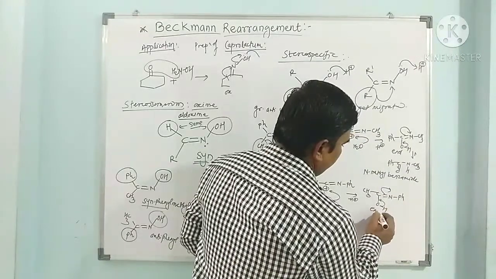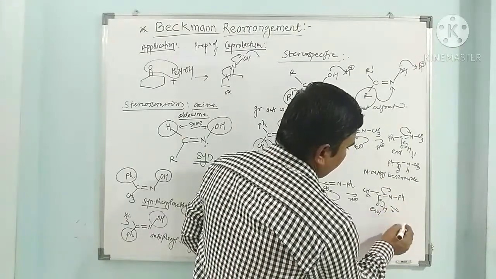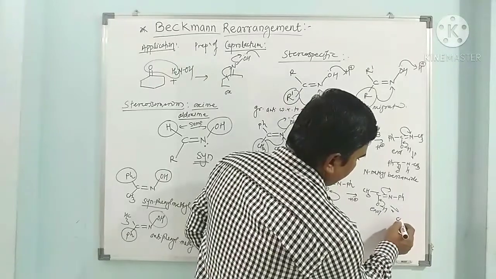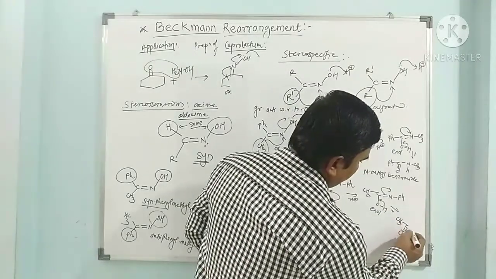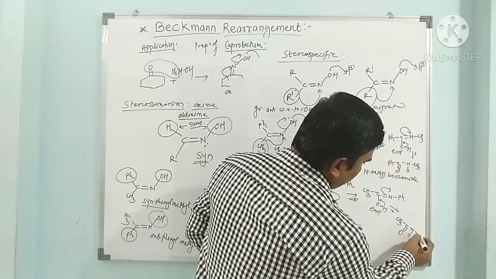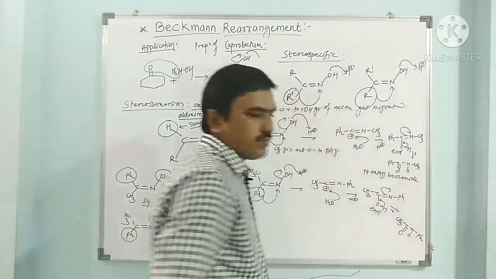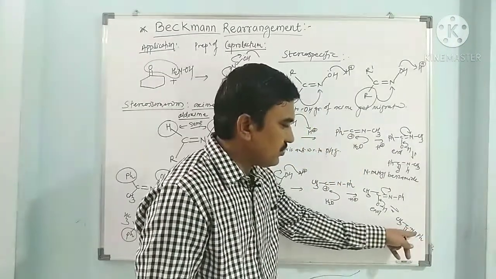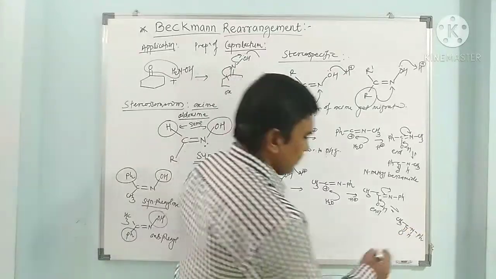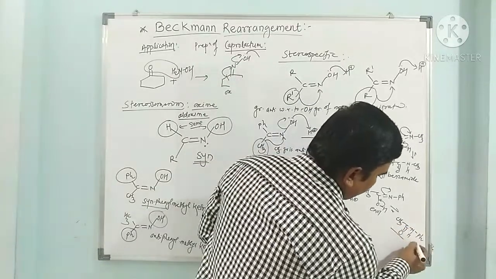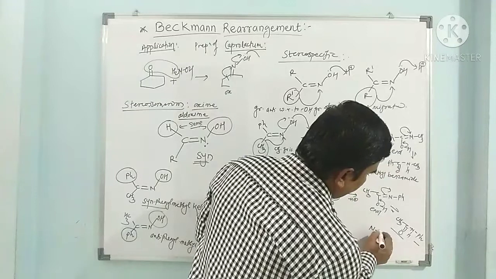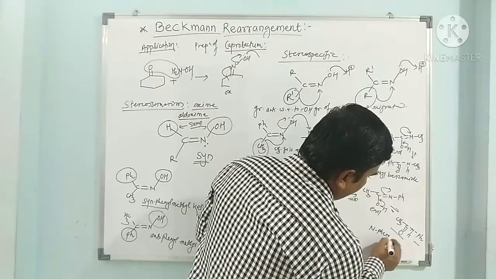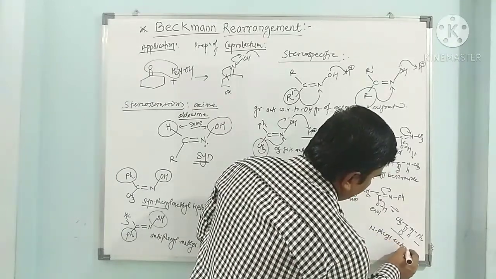So this enol is converted to the keto form, CH3C double bond O, NHPh. So CH3CONH2, where H is replaced by Ph. So this is acetamide, this is N-phenyl acetamide.